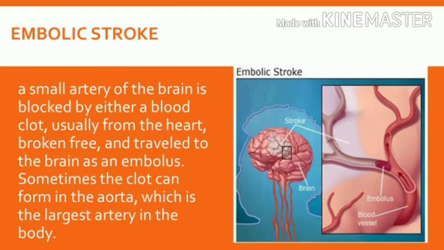Embolic stroke happens when a small artery of the brain is blocked by a blood clot, usually from the heart, that broke free and traveled to the brain as an embolus. Sometimes, the clot can form in the aorta, which is the largest artery in the body.